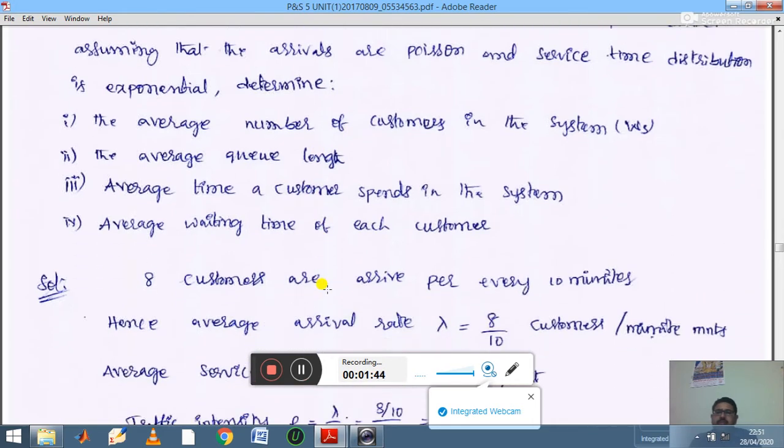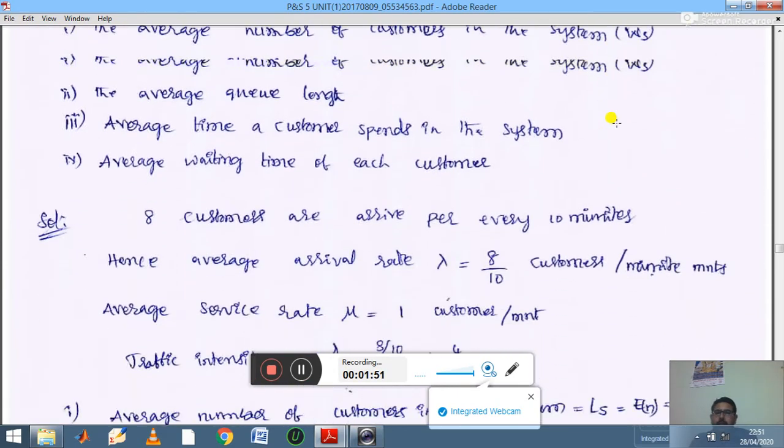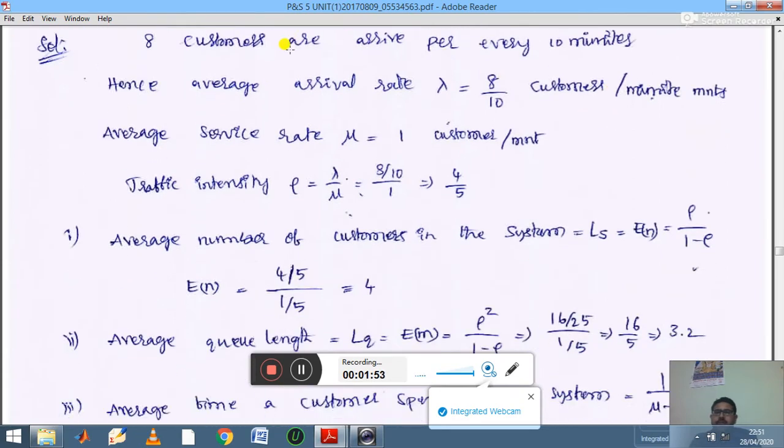So let us proceed with the given data. Here total there are 8 customers in 10 minutes. Then if you proceed here, the solution: 8 customers arrive per 10 minutes. Hence average arrival rate lambda is equal to 8 by 10. Average service rate mu is equal to 1, because one customer is served per minute. Traffic intensity rho is 4 by 5.